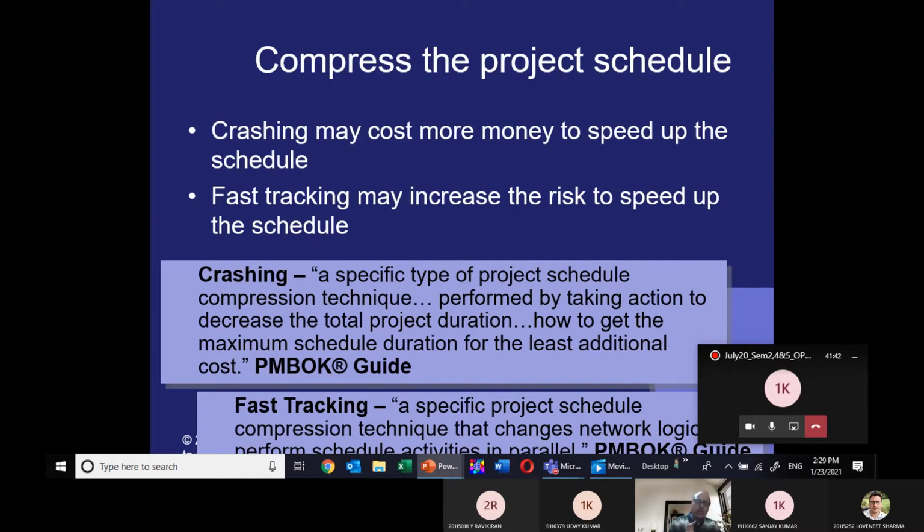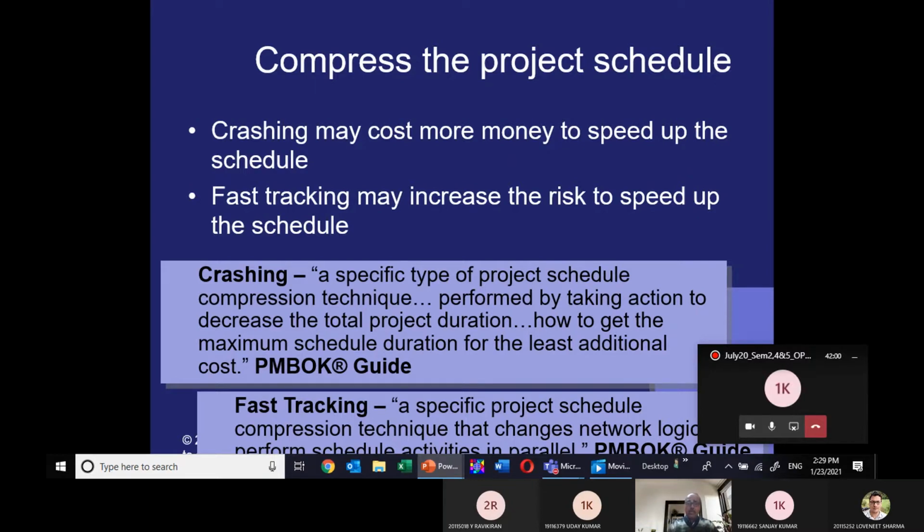So crash, if you want to know what crashing is, you just add on today. This crashing definition is not my own; I have already taken it from the body of knowledge, and as it is I have pasted here on the PowerPoint.